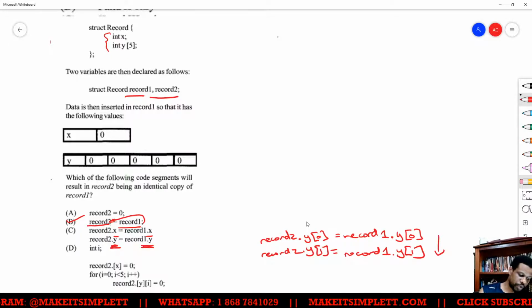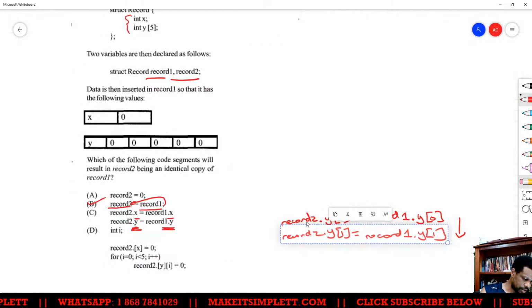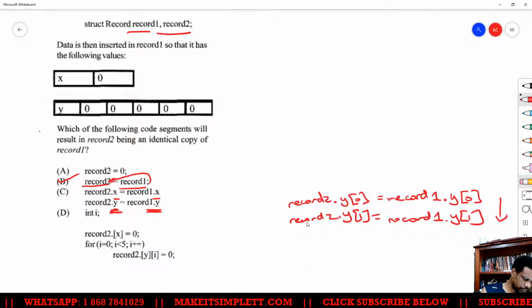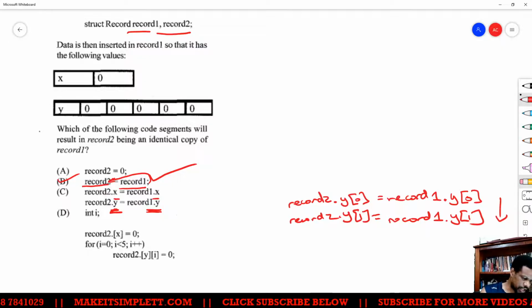So that wouldn't work too well. So the only way to do it is to copy the whole thing. Just put the name of the structure and copy it in.